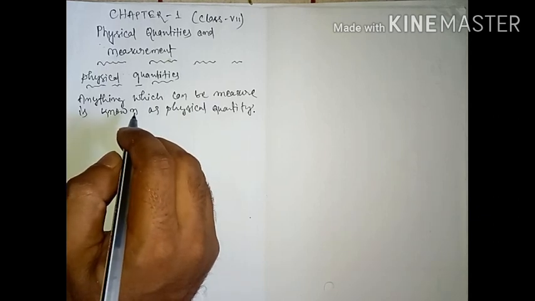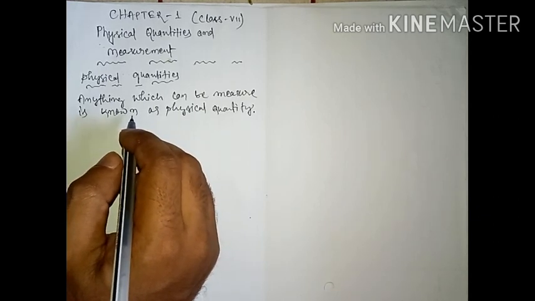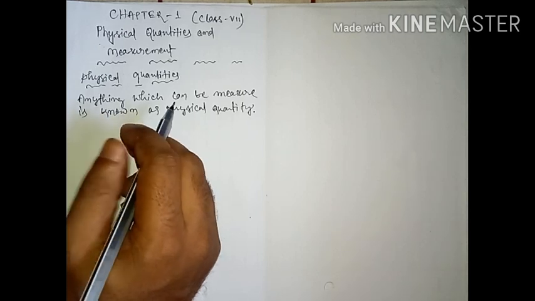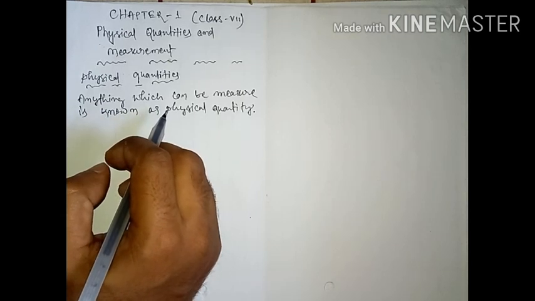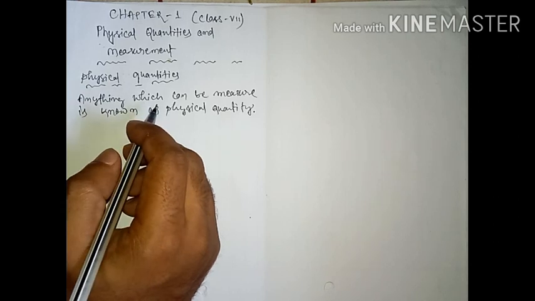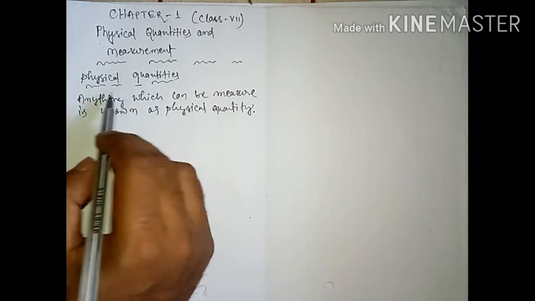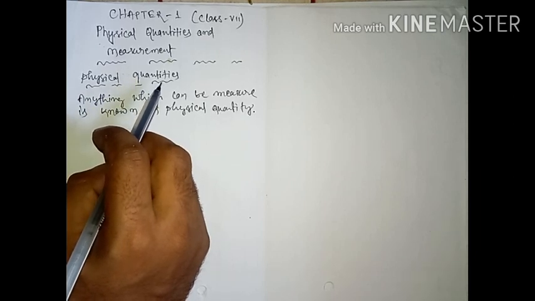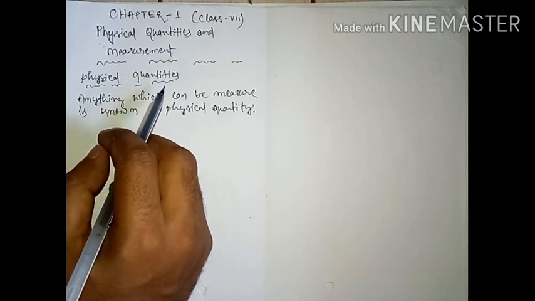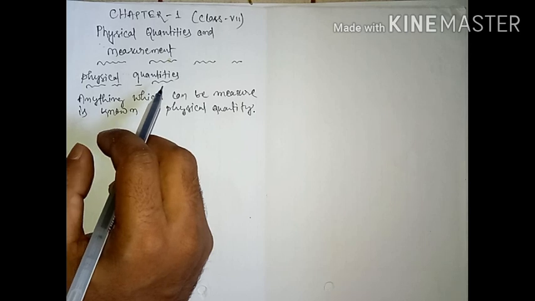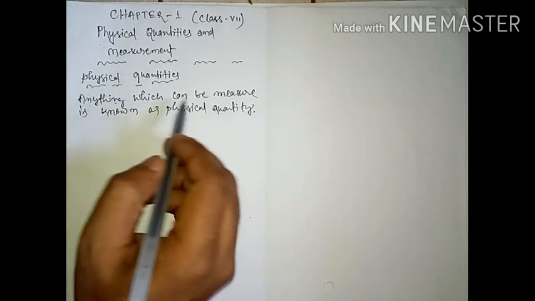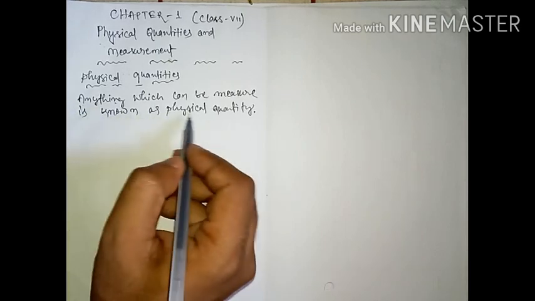Suppose you are going to some market and you are asking for 5 kg potatoes, 2 kg mango, like that. So what you are asking about is a physical quantity, because potatoes and mango can be measured, that's why you ask for this much potato or this much mango. So anything which can be measured is known as a physical quantity.